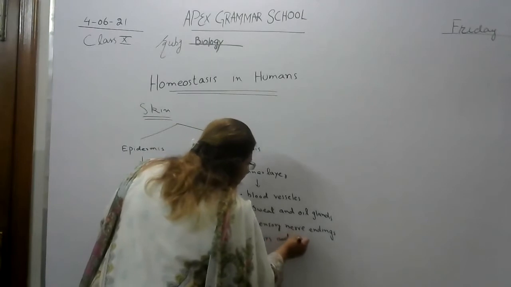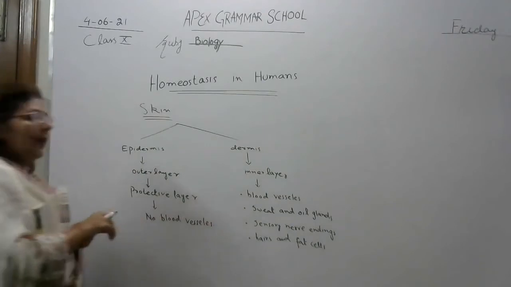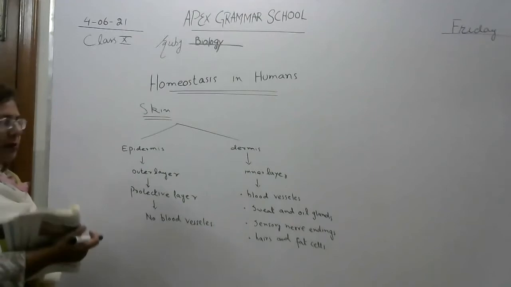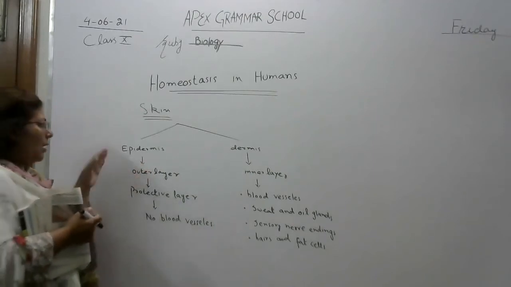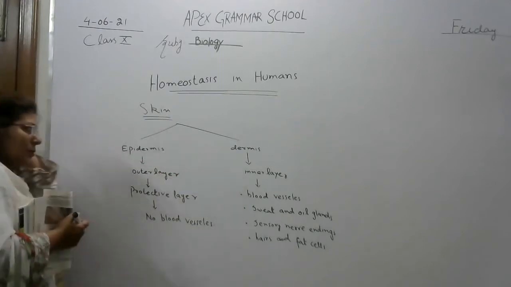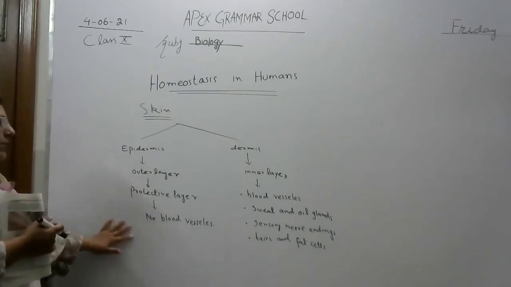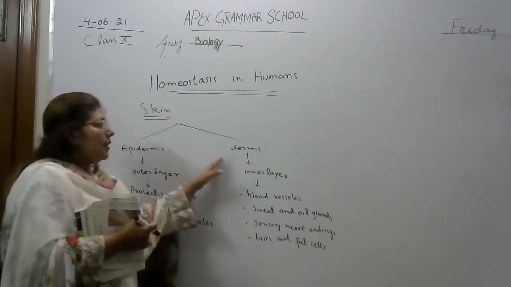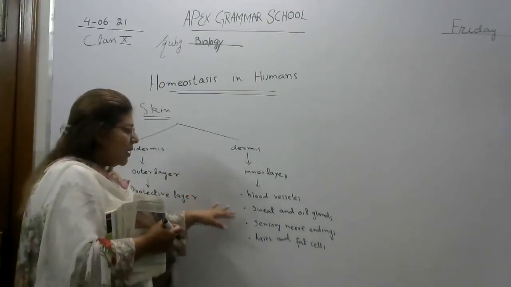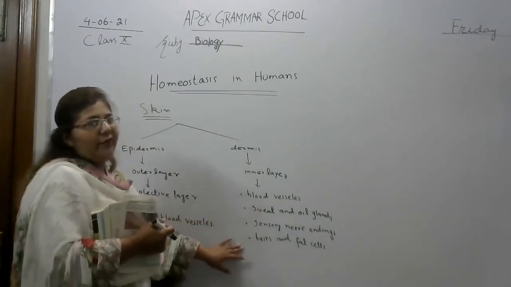So this is an introduction of our skin. Our skin consists of two layers, outer layer and inner layer. The outer layer is called epidermis and the inner layer is called dermis. The outer layer also acts as a protective layer. It has no blood vessels. Dermis is the inner layer. It consists of blood vessels, sweat and oil glands, sensory nerve endings, hairs and fat cells.